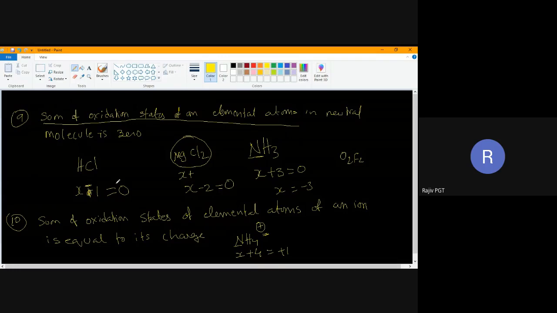Suppose I write SO4 minus 2, and sulfur will be X. Generally, what is the oxidation state of oxygen? -2. So I write X plus 4 oxygens, 4 into minus 2, which will become minus 8. This has some charge, minus 2, so it is equal to minus 2. The minus 8 will go to that side and become plus 8. X is minus 2 plus 8, which is plus 6. So if we have any charge, I have to equate to it. If it does not have any charge, I equate it to 0.